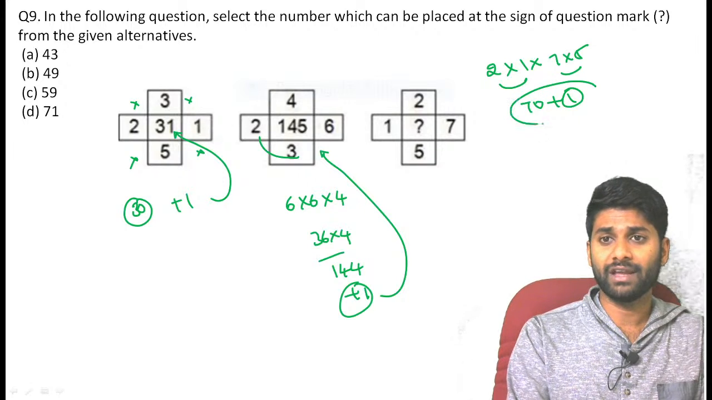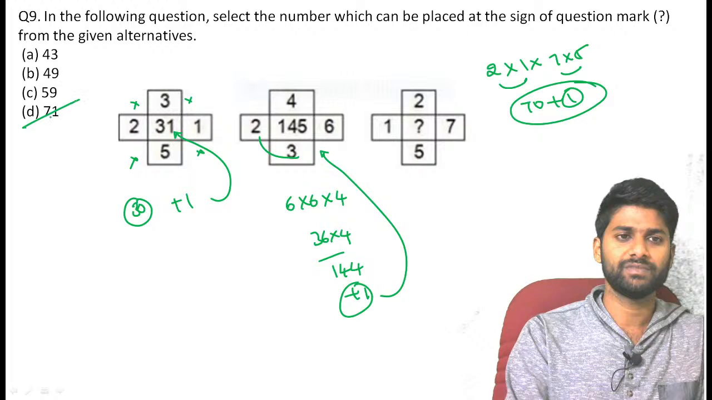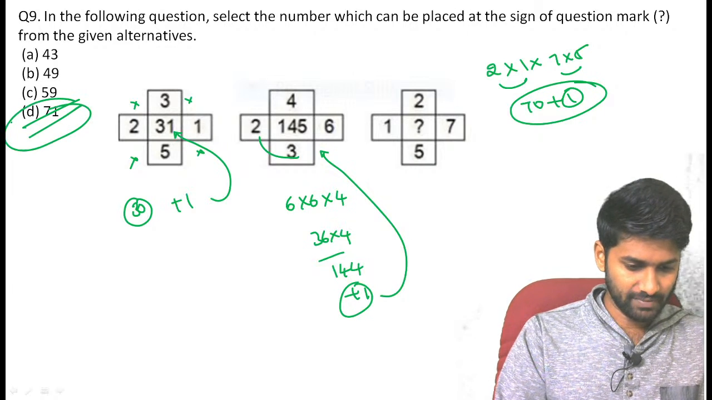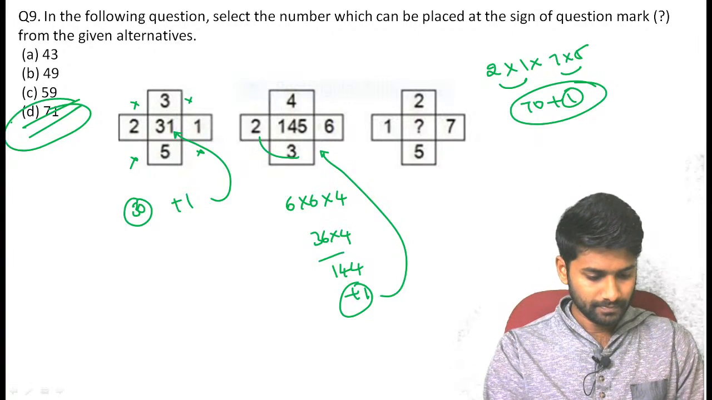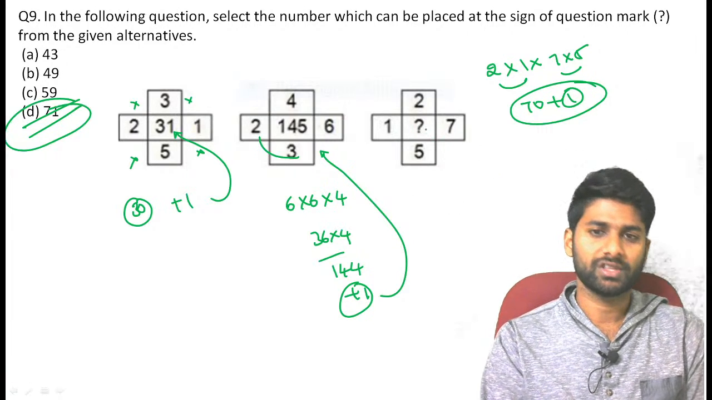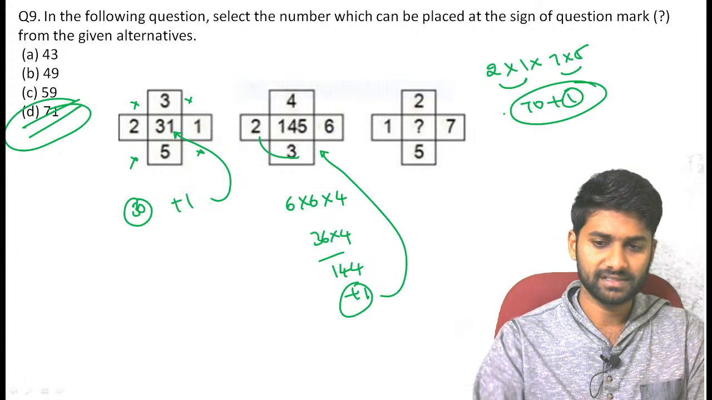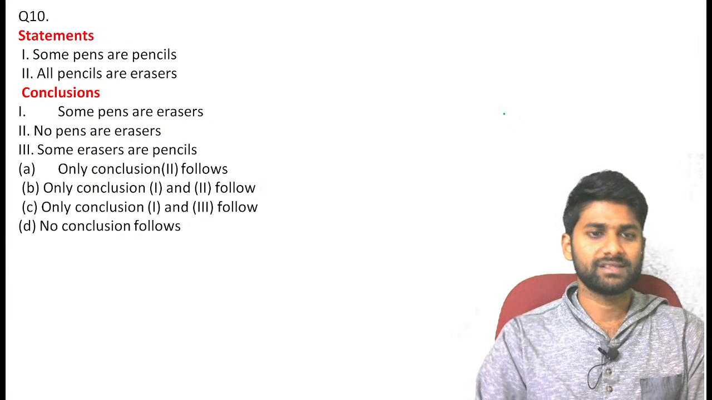Again, we need to add 1 according to the procedure. We just add 1 for the entire resultant. The answer becomes 71. 71 is the perfect resultant. Multiply all the boxes, then you can concentrate on the center number. We just add plus 1, the resultant becomes 71. Yes, that's it, guys. Very good. Next, syllogism.